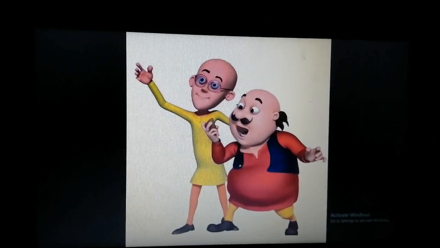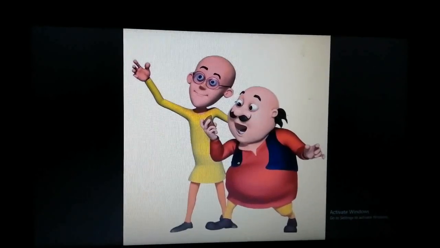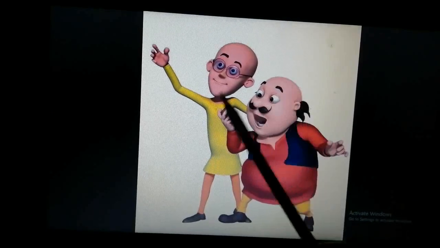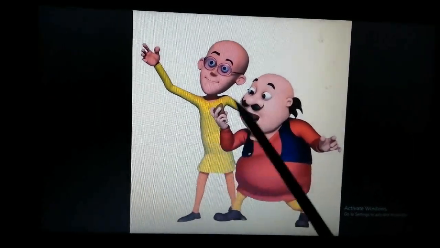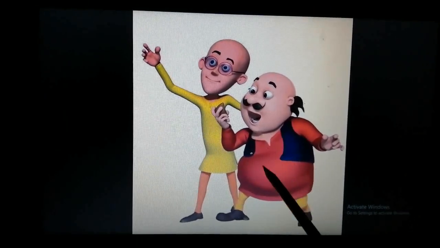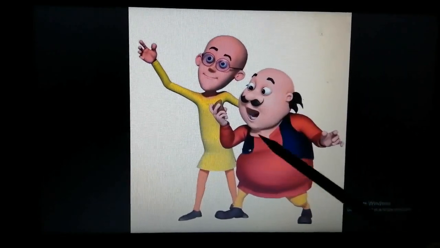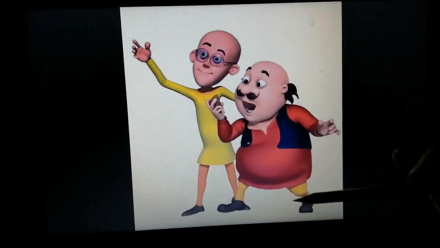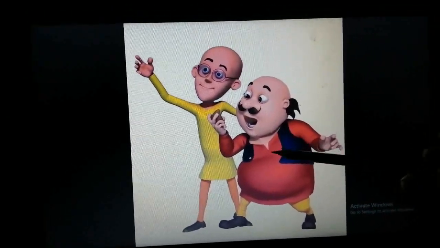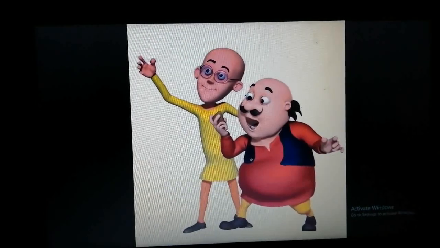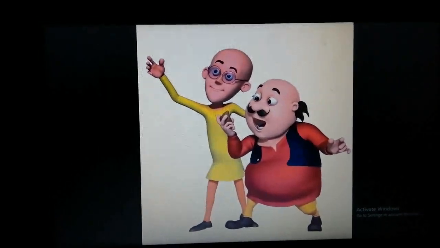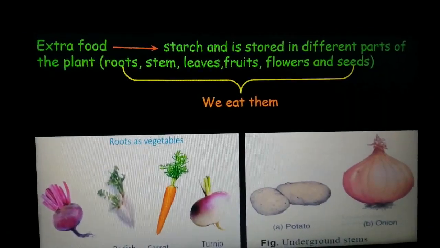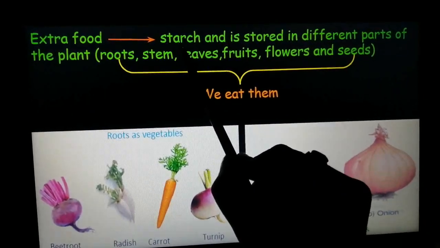And now this is Motu and Patlu. Yes, most of you are fans of these cartoons. Patlu is one thin cartoon, whereas Motu is one little chubby cartoon. So obviously we know that Motu eats a lot, right? And whatever extra food that he is eating gets collected in his big stomach in the form of fat. Similarly, when plants prepare extra food, they store it in the form of starch.